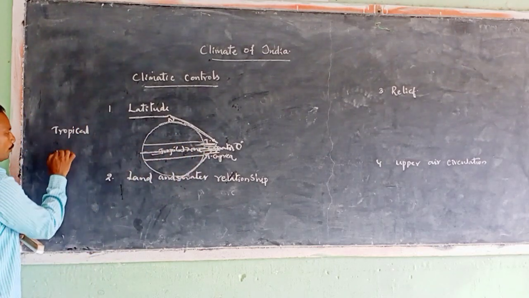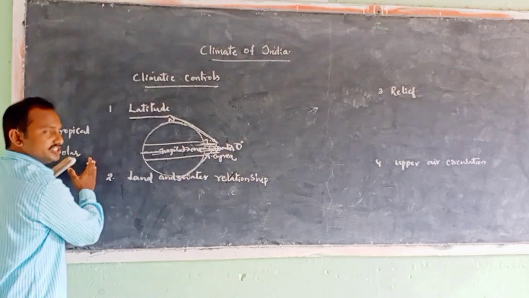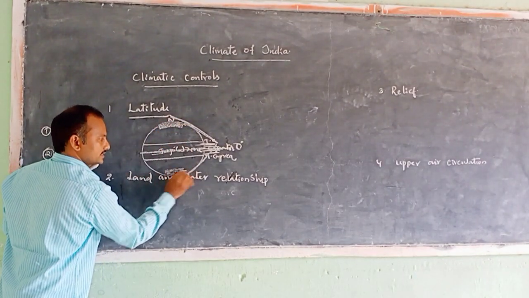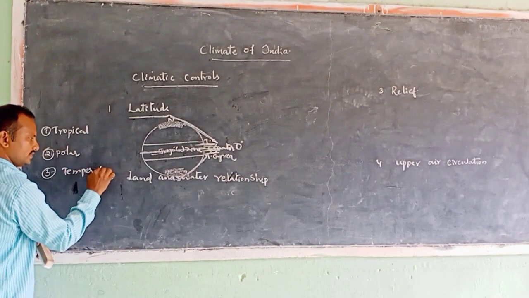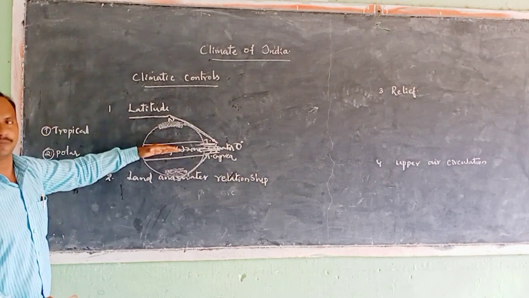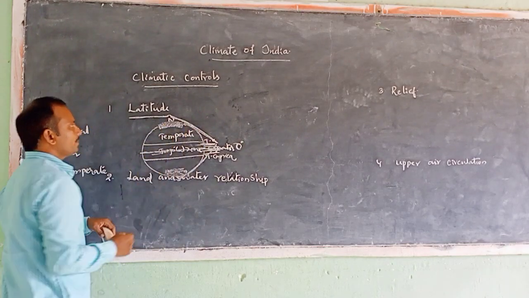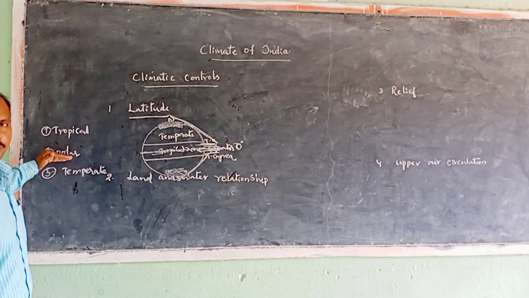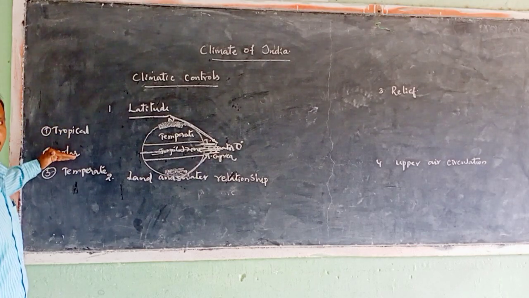And the second one is the polar region. First tropical, second polar region. The polar region is located very close to the poles, the North Pole as well as the South Pole. The third one is the temperate zone. The temperate zone is the zone that lies between the polar zone and the tropical zone. So based upon latitude, the globe may be divided into three zones: the tropical zone very close to the equator, the polar zone very close to the poles, and the temperate zone between the tropical zone and the polar zone.